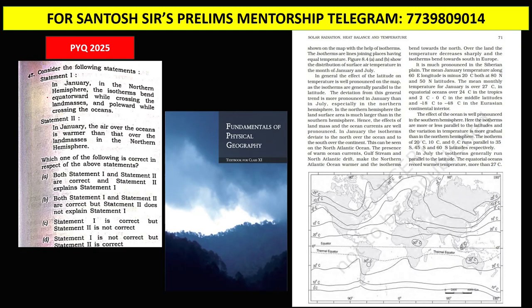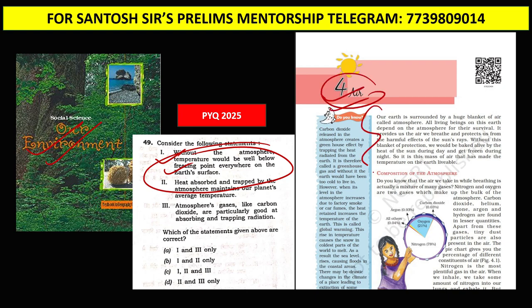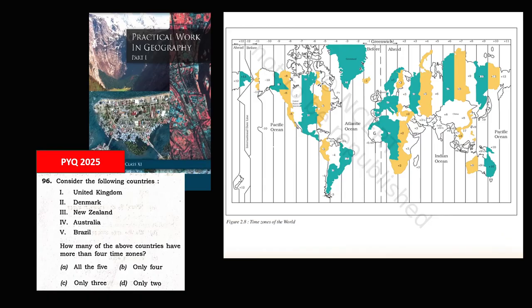Next, the isotherm question. Again this was taken from the NCERT chapter Solar Radiation, Heat Balance and Temperature, Fundamentals of Physical Geography book. Next, without atmosphere, what will be the temperature of Earth? Our environment book, chapter 4 Air. Exactly this sentence is taken from this NCERT, that without atmosphere what will happen on Earth. So the last question, you can see even this time zone question was also covered in the NCERT.